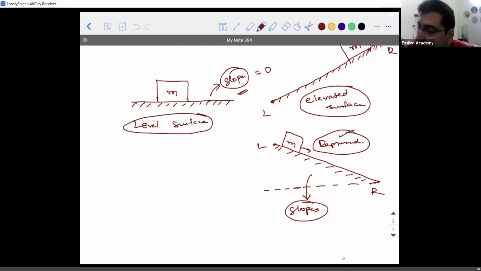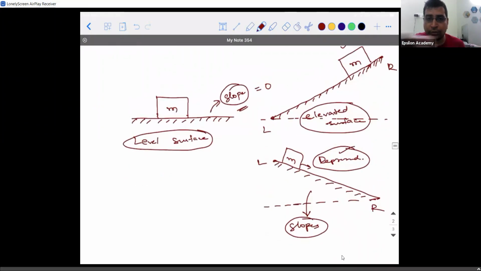So the idea of slope comes from the concept of elevation or depression with respect to a reference surface, right? So if I take the bottom here, initially, if I have my mobile phone like this kept on top of my hand, where my hand is also steady enough, I can say that the level of the surface is 0. Whereas when I start elevating it like this, can I say that the slope is still going to be 0? No. Obviously, no, because one of the sides is at a greater height compared to the other side. Right. So if you are able to find the relative displacement between the heights and the horizontals, then that relative displacement is what is called slope.